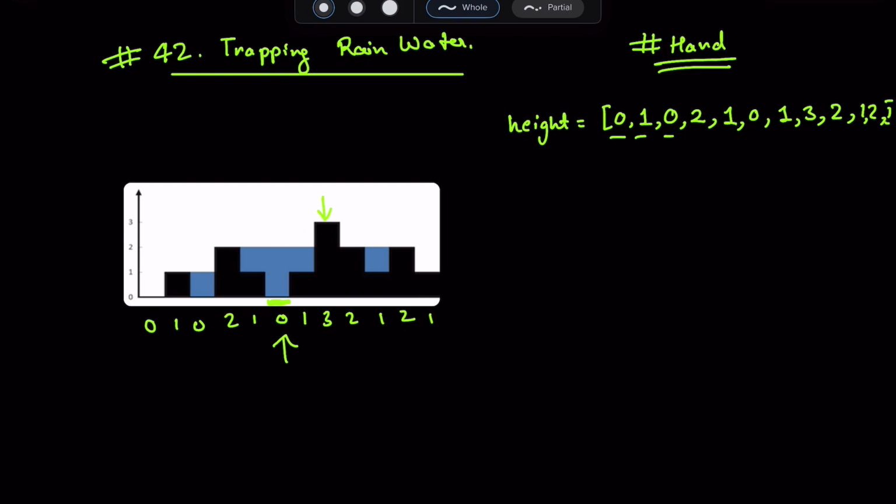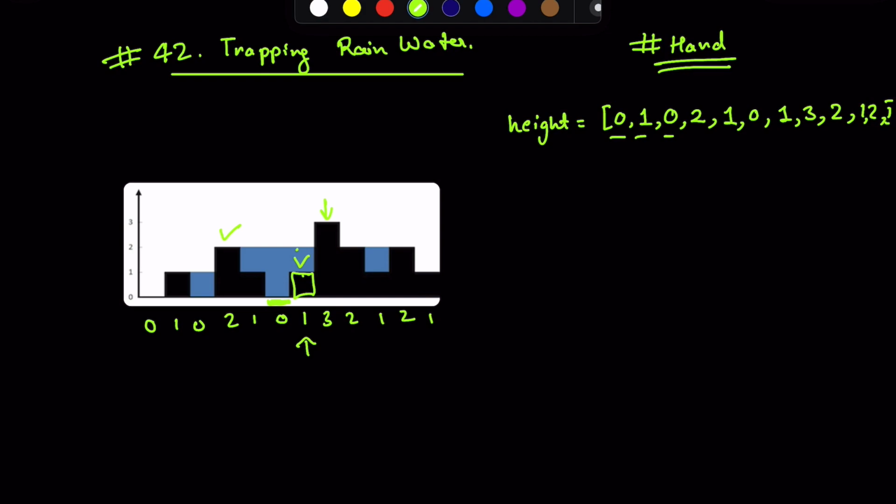Now let's look at this point. Point number 1, this one, which has height 1. So again we will look at the maximum height towards the left of this column. So this is this, and the maximum height to the right will again be this. So you will again calculate the minimum of these two, which comes out to be 2. Then you multiply 2 into 1, and then you have to subtract the height of this column also to get